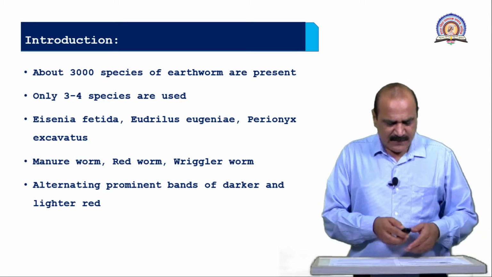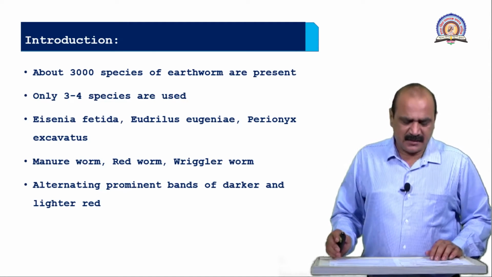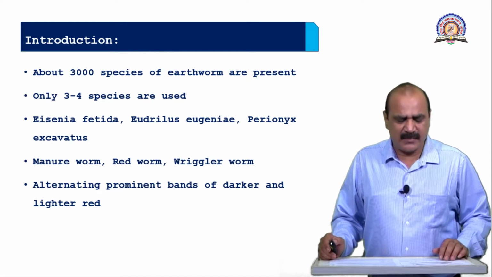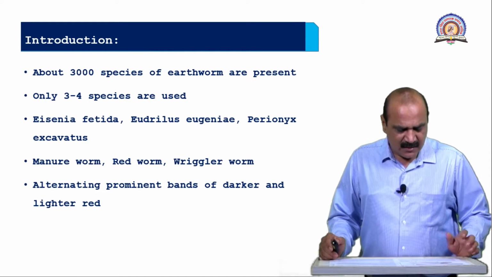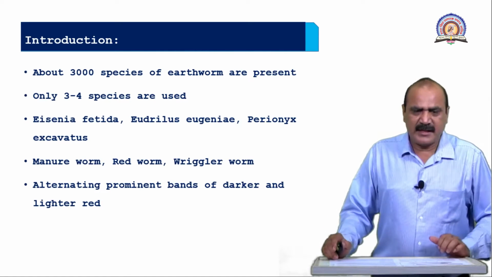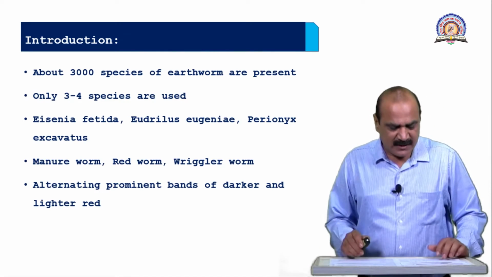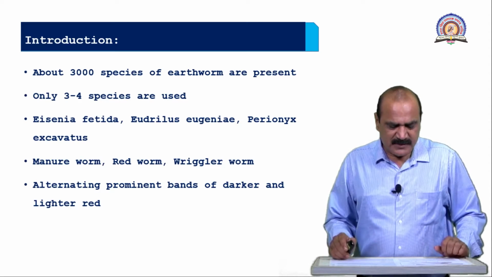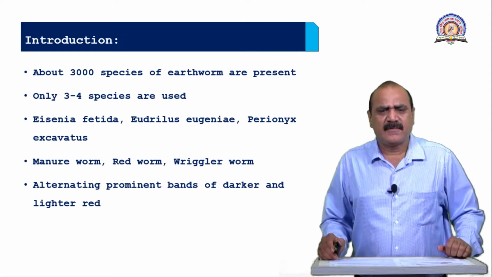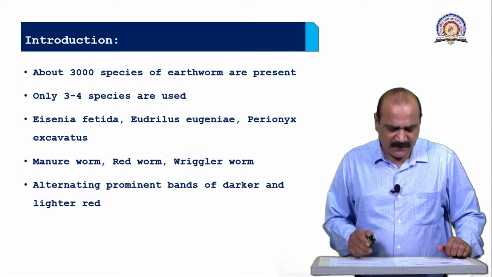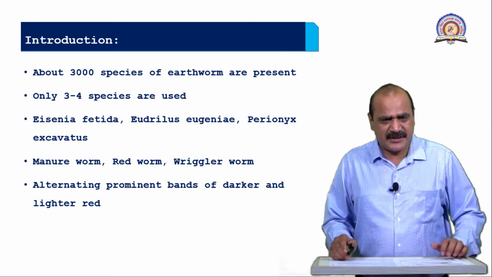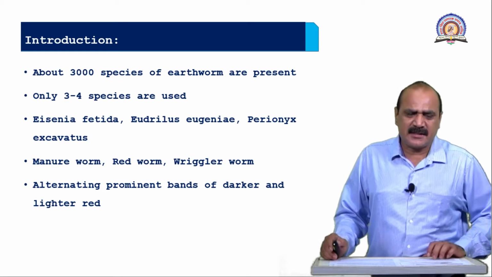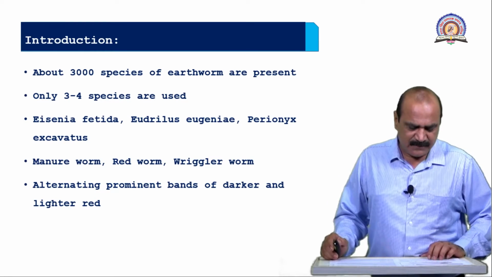Now earthworm is a segmented worm and terrestrial invertebrate which belongs to phylum Annelida. They commonly inhabit moist soil and feed on organic matter. Earthworms are also called a farmer's friend because of the worm castings, that is the fecal deposit, which increases the fertility of soil.